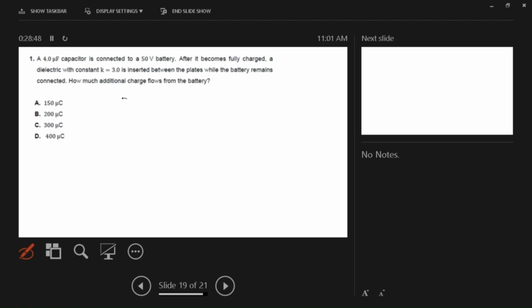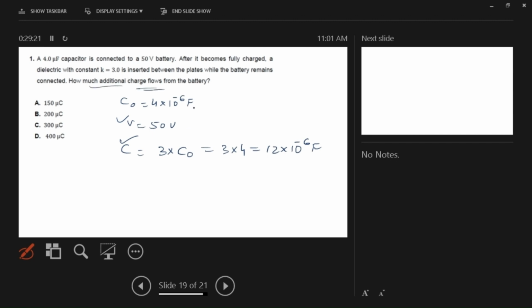C naught is 4 times 10 to the power minus 6 farad. V is 50 volt. Fully charged, then a dielectric with constant K of 3 is inserted. So the new C is 3 times C naught, 3 times 4, that is 12, times 10 to the power minus 6. How much additional charge?